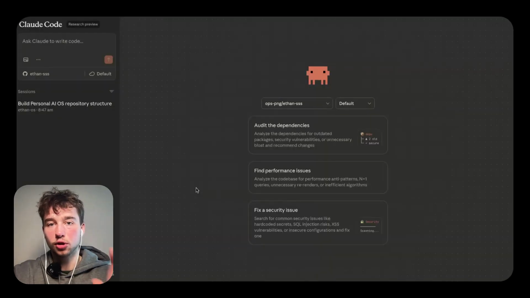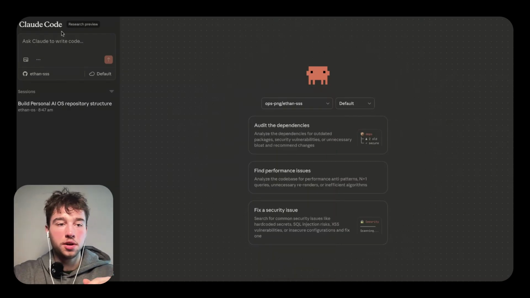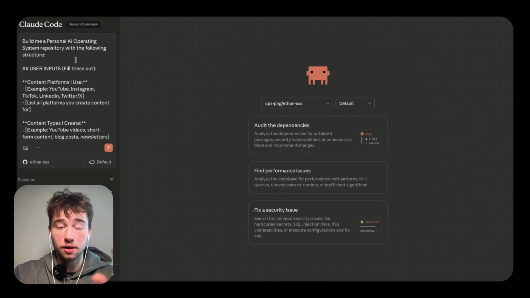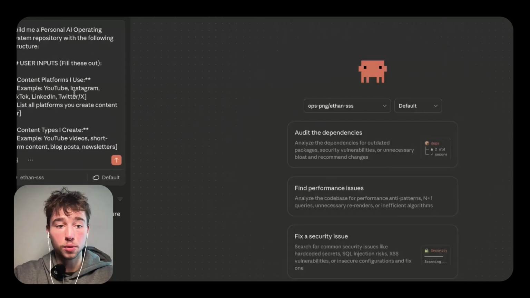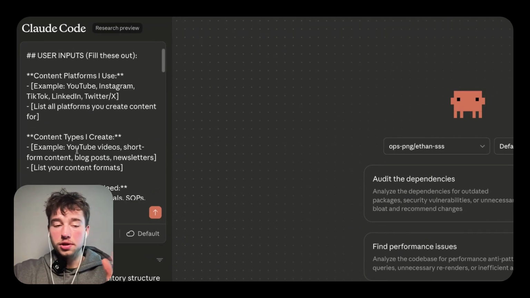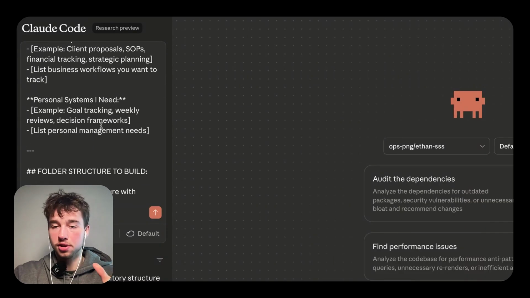Cool. So now that I'm in Claude Code, I'm gonna make sure that I have my repository I just created connected. You will have to use and connect GitHub to your Claude, which I can't show you because I already connected mine. So I'll go here and I'll paste this prompt. So I'll have this in the description. It'll basically tell it exactly how to fill out the form and the structure. So I'm gonna show you here. It's basically user inputs. So what you're gonna have to do is just go into the content platforms that you use, different content types you create, business systems that you're planning on creating, and then personal systems that you need.